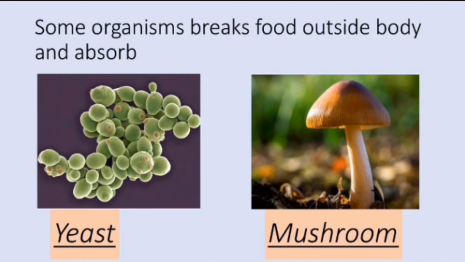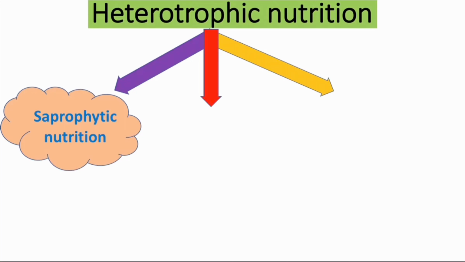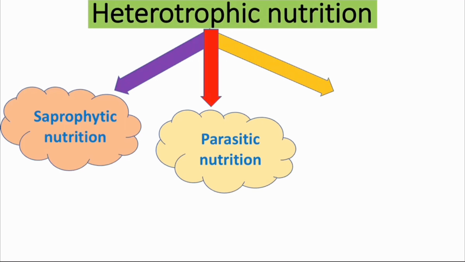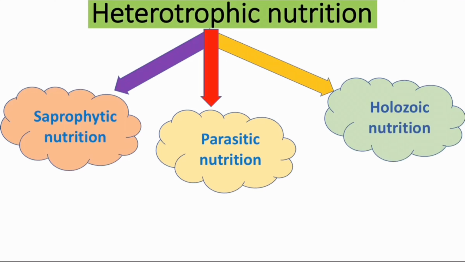Based on how an organism gets its food and utilizes it, heterotrophic nutrition can be classified into different types. First one is saprophytic nutrition. Next is parasitic nutrition. Next is holozoic nutrition. So heterotrophic nutrition can be classified as parasitic nutrition, saprophytic nutrition, holozoic nutrition.